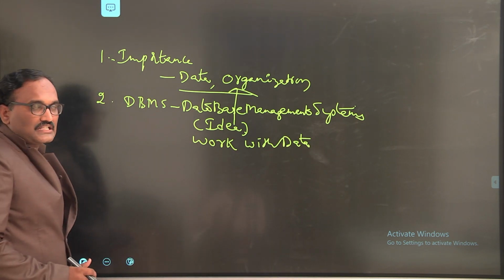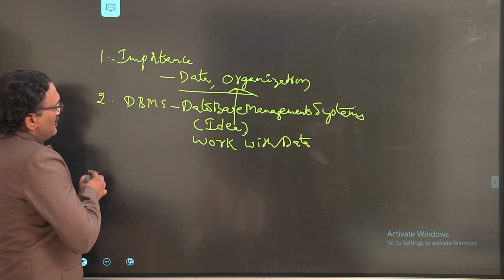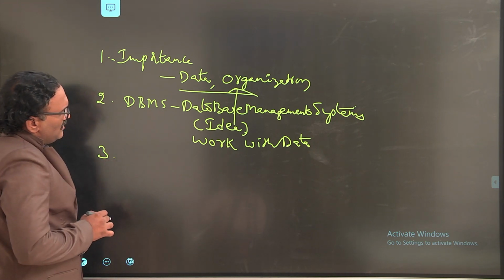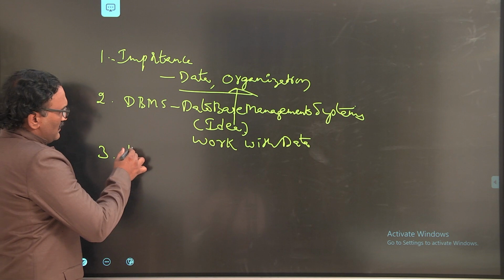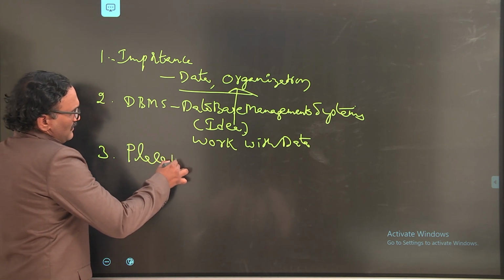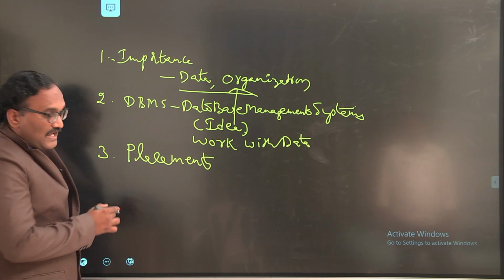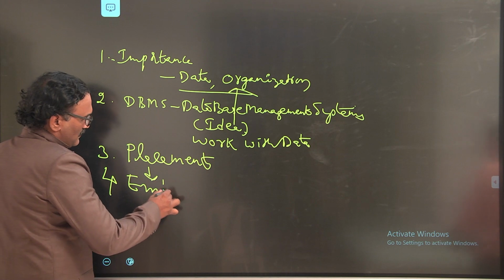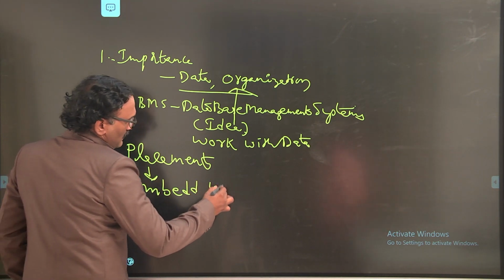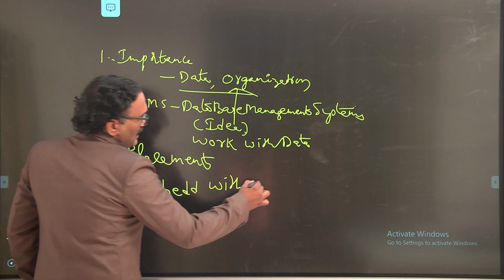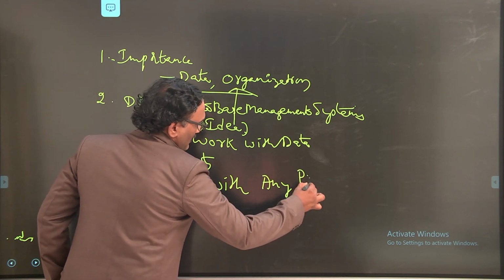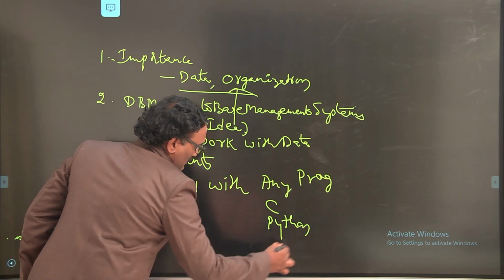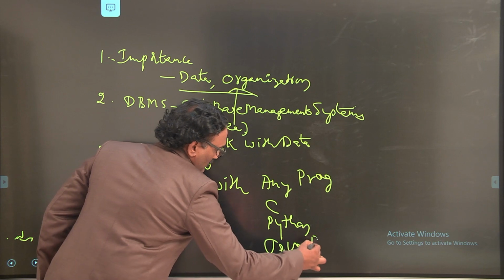Third, it is also very important in terms of placements. Why? Because it can be embedded with any programming language, like C, Python, Java, Ruby.